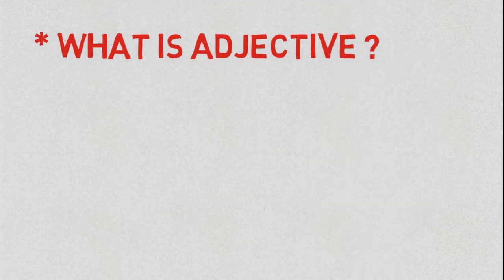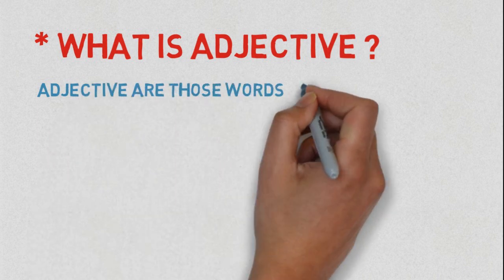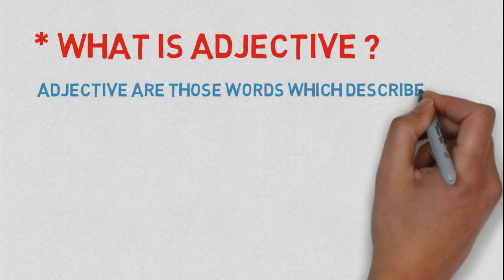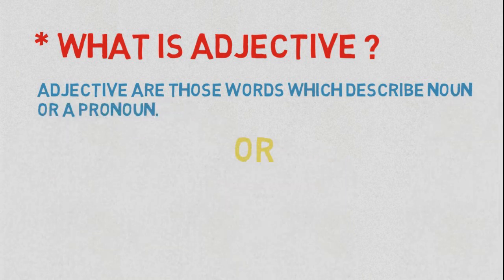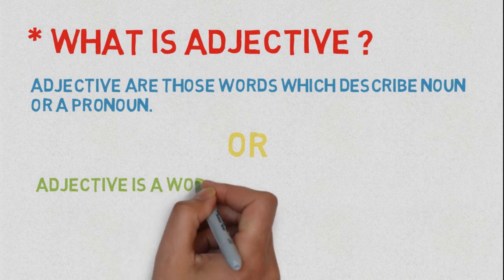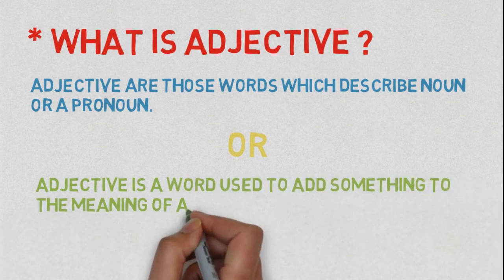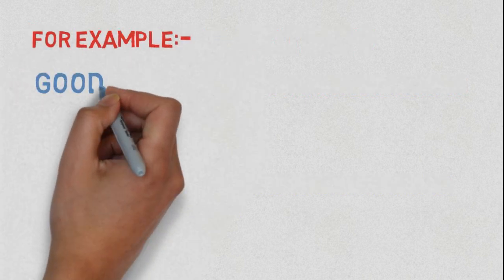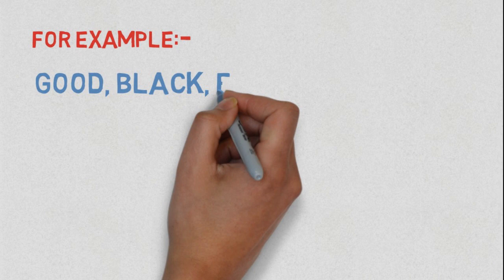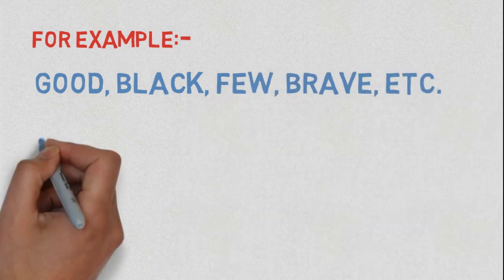What is an adjective? Adjectives are those words which describe a noun or a pronoun. Or you can say an adjective is a word used to add something to the meaning of a noun. For example, good, black, few, brave, etc.